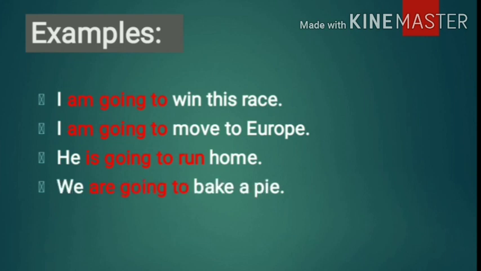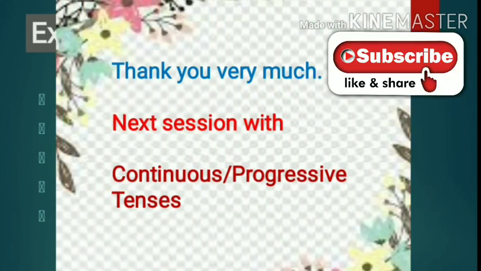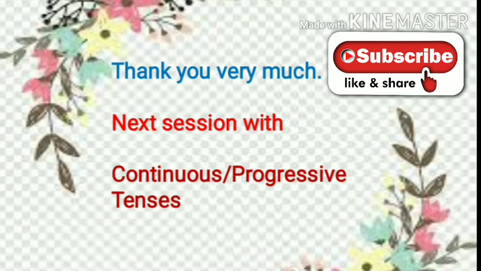Next one, we are going to bake a pie. That means we will bake a pie. That means instead of will and shall, we can make the use of am, is, are plus going to. Next example, we will sail to the shoreline. Instead of this one, we can say we are going to sail to the shoreline. Here I have completed the uses of simple future tense.